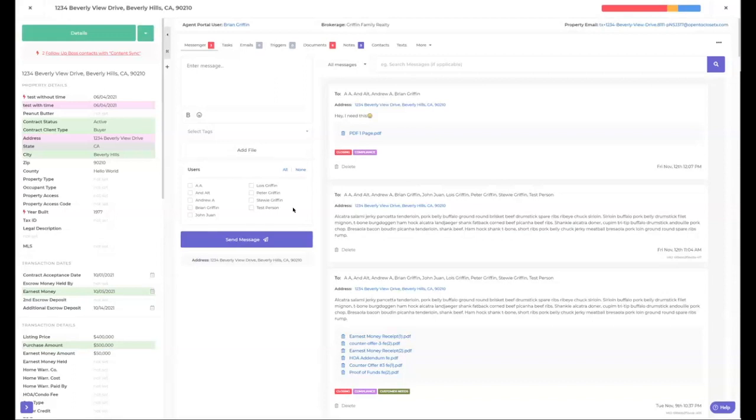Plus, it will push a notification over to their dashboard in real time. So everything with this messenger is in real time. There's no delay. There's no having to refresh. So if he sent this to me, I would get it instantaneously on my mobile app as well as to my email and over to my portal. So just keep that in mind.